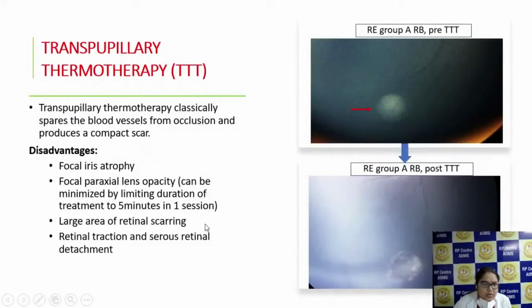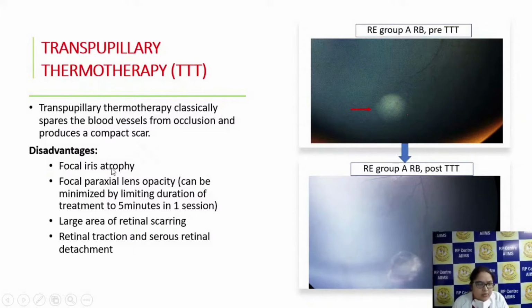You can see, TTT basically spares the blood vessels from occlusion and produces a compact scar. In laser photocoagulation, we give laser around the tumor to occlude the blood vessels so that the tumor dies due to loss of blood supply. But TTT gives infrared radiation, so we directly give the radiation over the tumor. It causes intratumoral thermolysis, and finally it can lead to a flat atrophic scar.